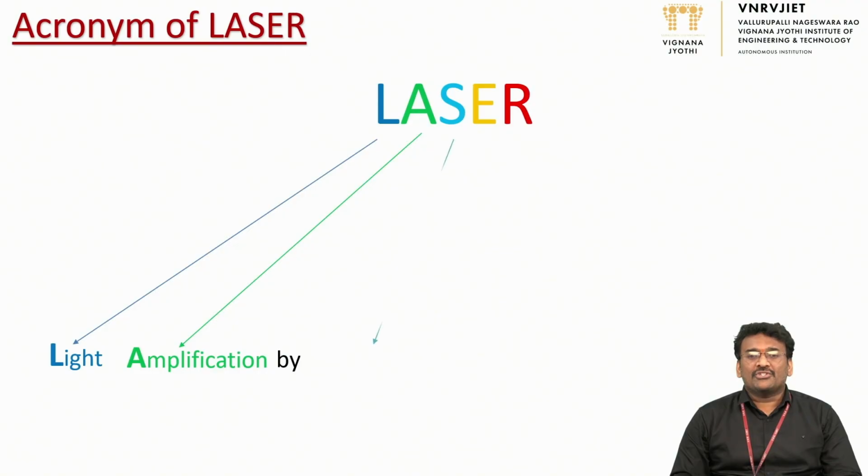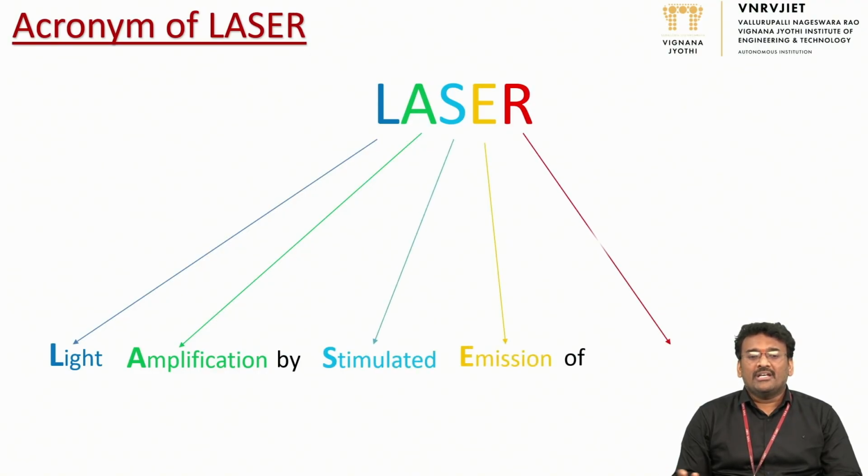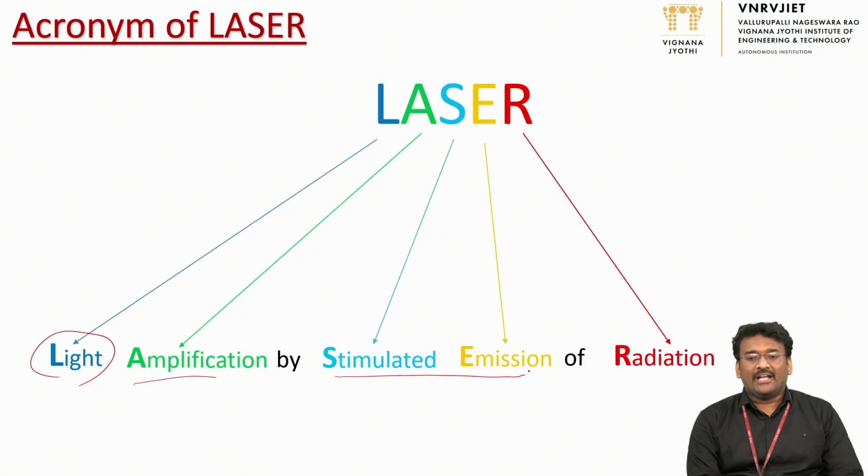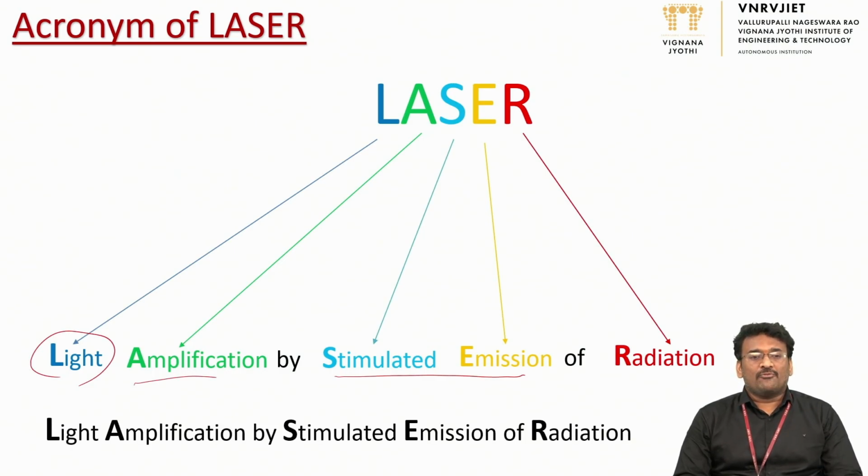Now let's move to the acronym of laser. It's a very important thing, that is laser full form. L is light amplification by stimulated emission of radiation. Means here the light, a form of energy, gets amplified by the phenomenon of stimulated emission and that's radiated out. That's taken as a laser. Now we will see what stimulated emission is and how the amplification happens in this chapter. So the full form or acronym finally is light amplification by stimulated emission of radiation.